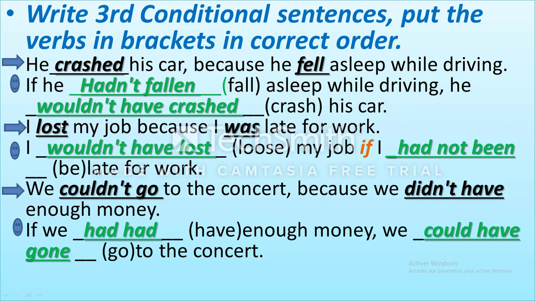Okay, so next one here, simple past, simple past. We use the third conditional. We have if in the middle. If followed by had, this is the if clause. Here we have to put it, and here this one. I lost my job because I was late for work. I wouldn't have lost my job if I had not been late for work. Okay, we couldn't go to the concert because we did not have enough money. If we had had enough money, we could have gone to the concert. Go means gone. This is gone.